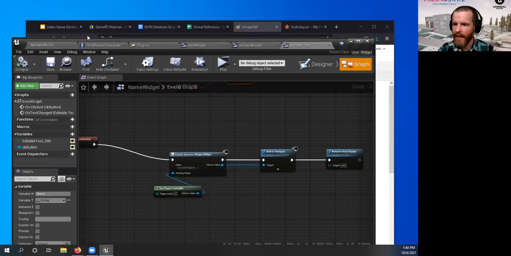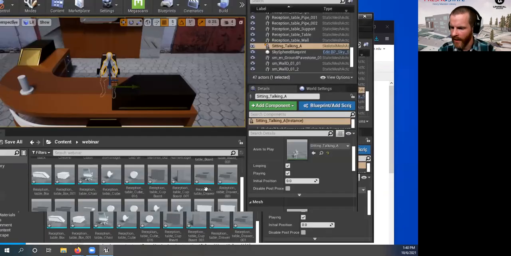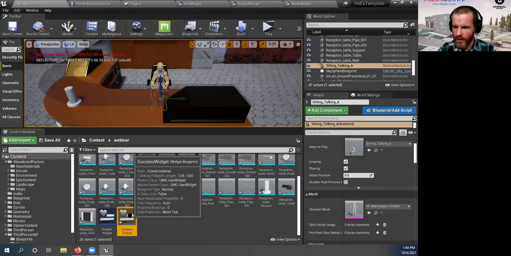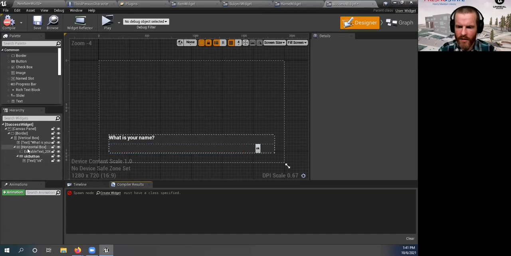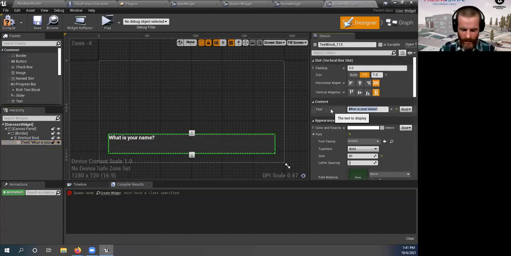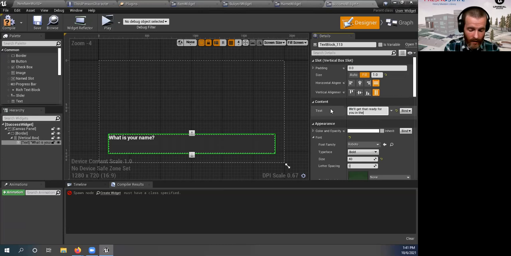Hooray. And back over here, let's open up that success widget. And all we want this to do, let's get rid of this whole horizontal box. We just want this to say, we'll get that ready for you in the library.